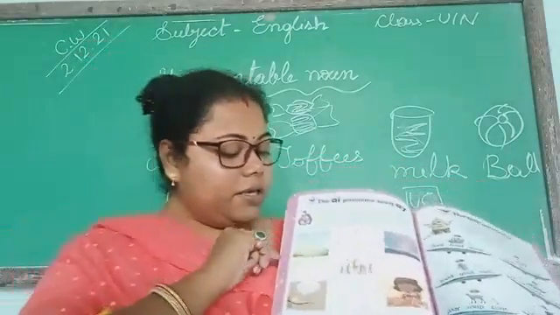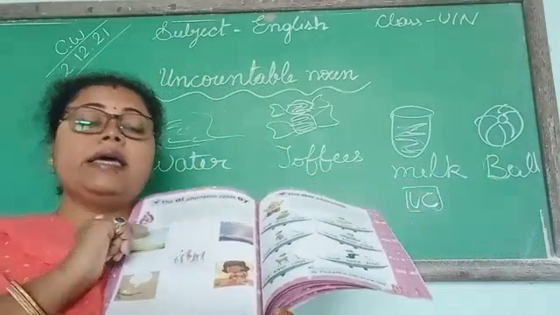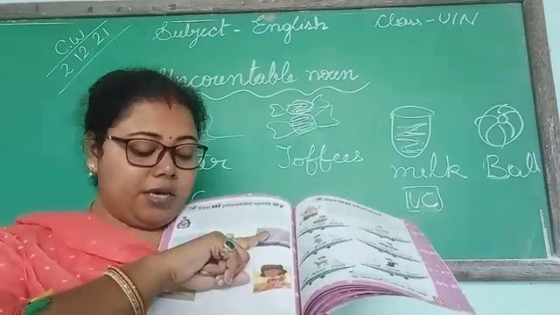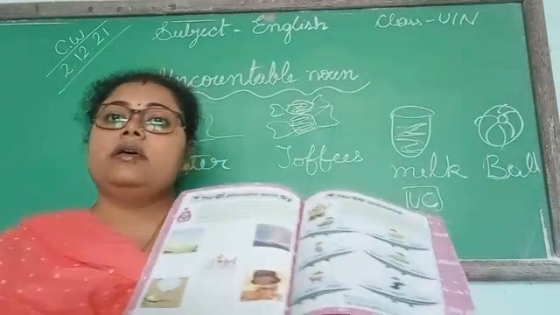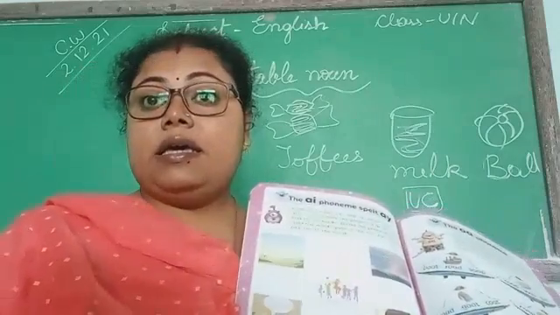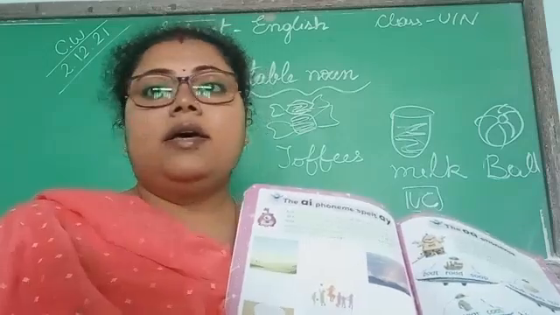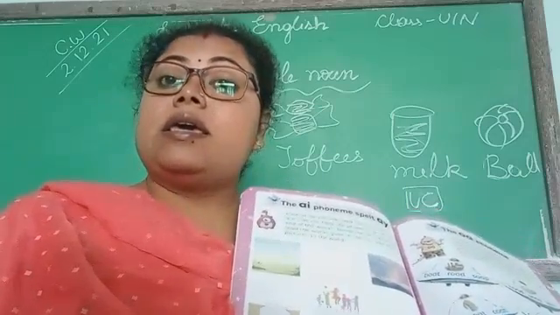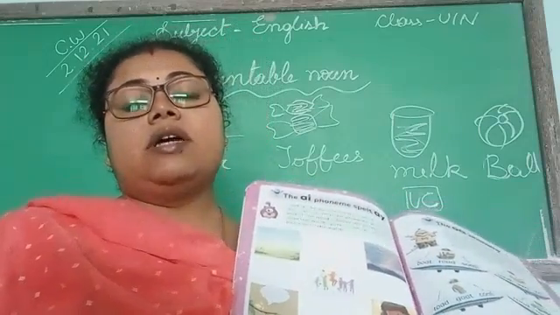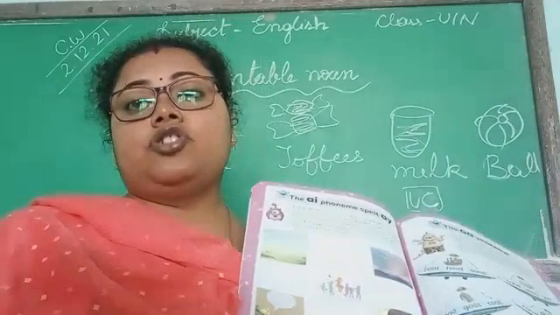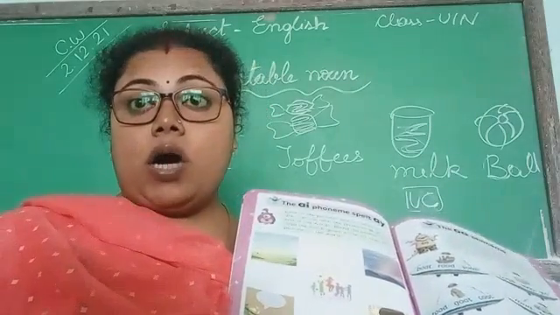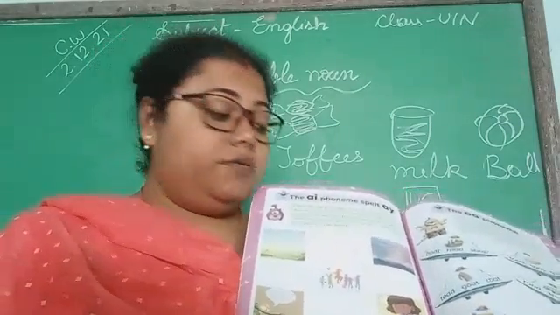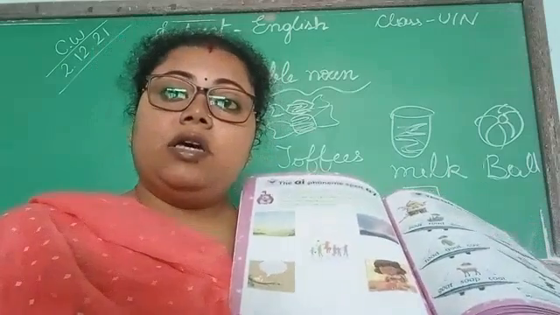Again say: day, play, ray, say and clay. Now some words have the same pronunciation, but there we don't write AI, we write AY. So these are those words.